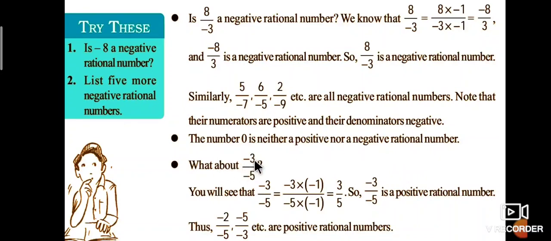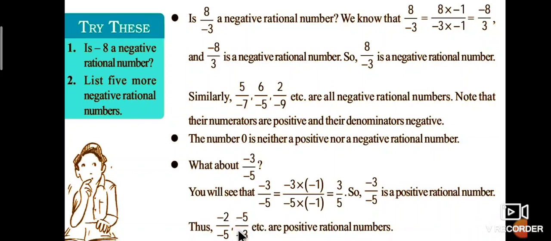Next, what about minus 3 by minus 5? It is positive, because minus 3 by minus 5 is equal to minus 3 into minus 1 divided by minus 5 into minus 1, that is equal to plus 3 by plus 5, that is plus 3 by 5. It is a positive rational number. Therefore minus 3 by minus 5 is a positive rational number.